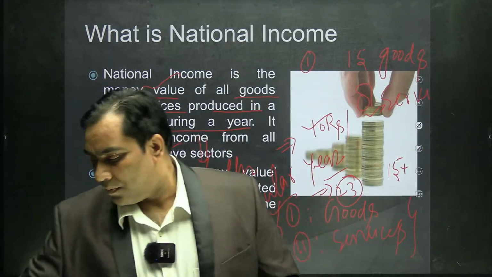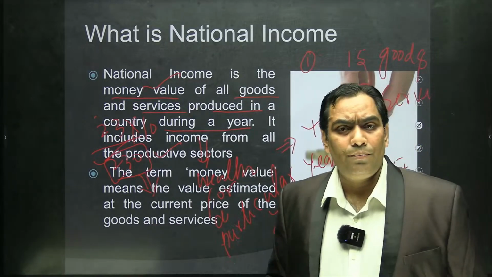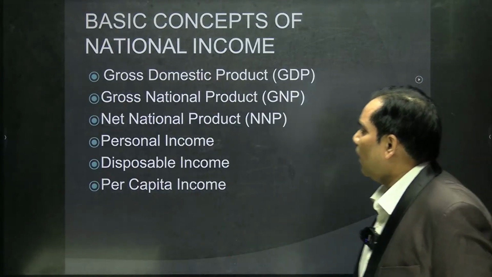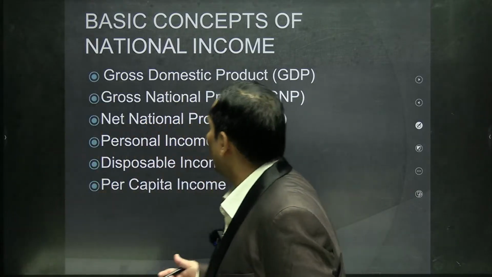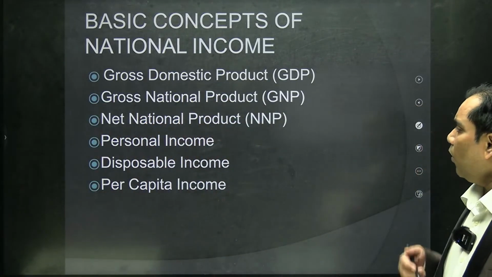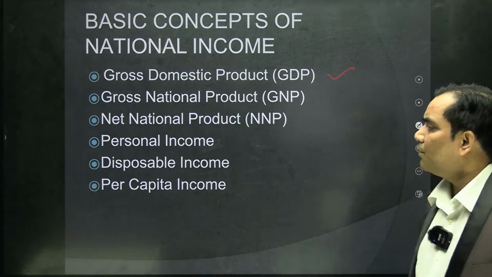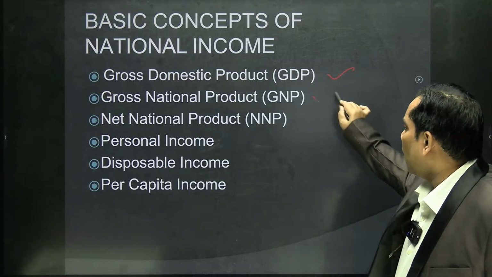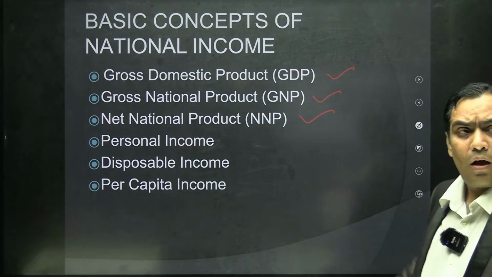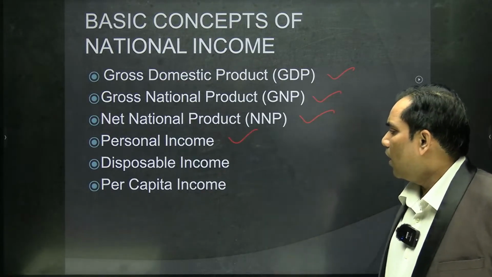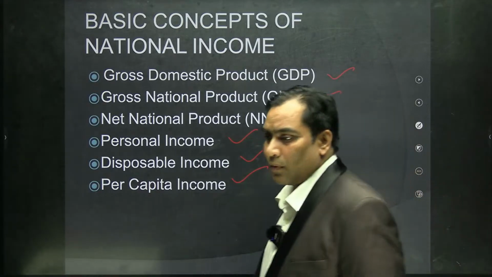National income can be understood with these terminologies: gross domestic product, gross national product, net national product, personal income, disposable income, and per capita income.